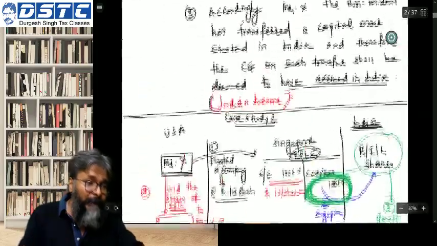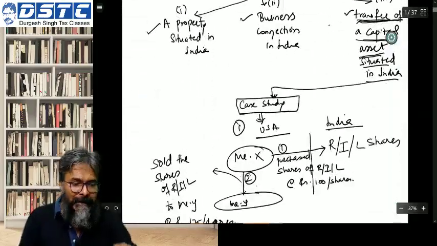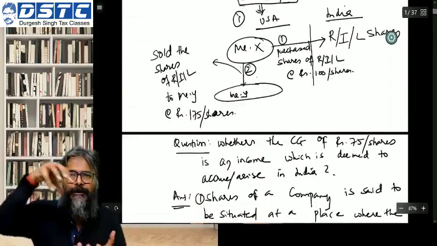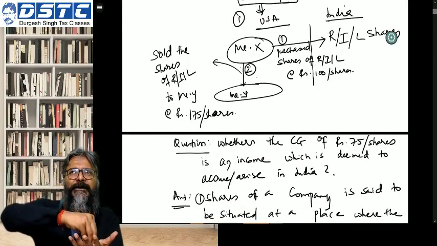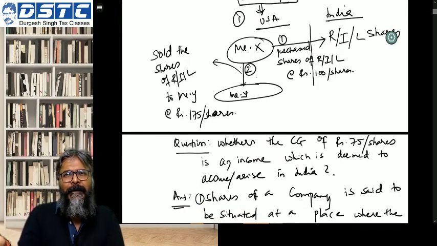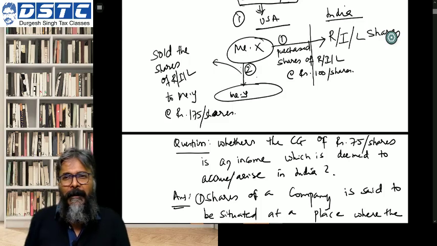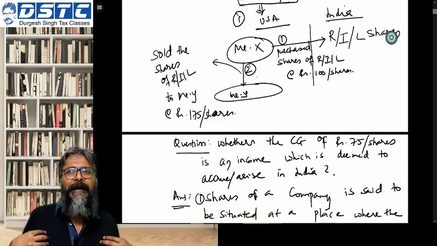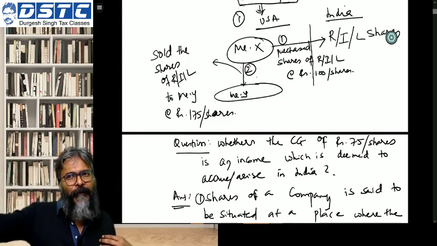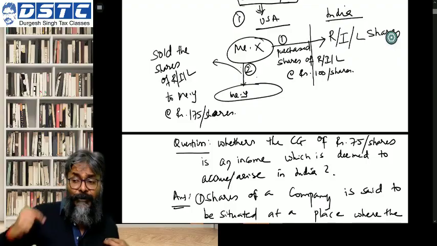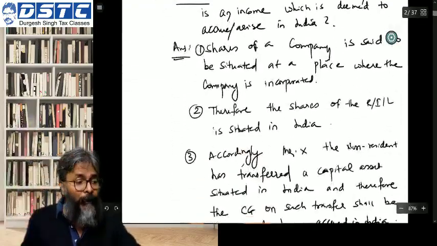Now, just in the previous case study, we have discussed what? The shares of a company is said to be situated in that country where the company is incorporated. So now he can easily say that since I have sold the shares of a foreign company, therefore the shares is said to be situated in Singapore.